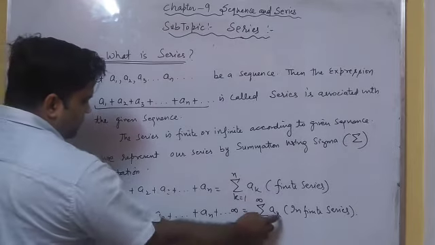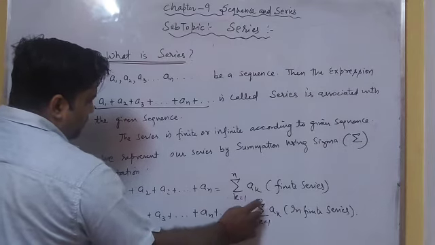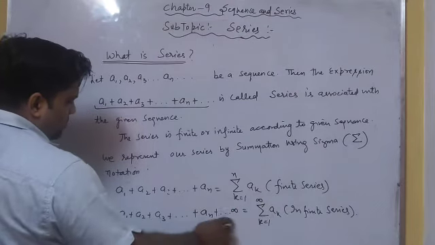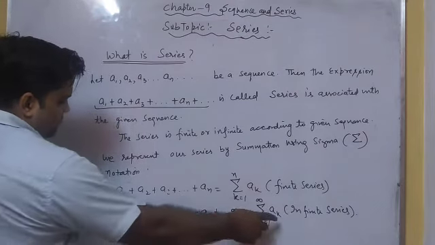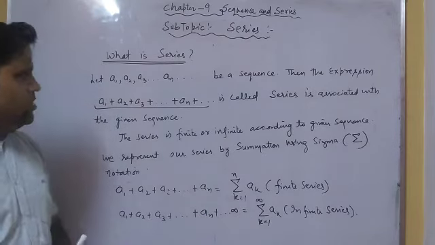When it is infinite, we represent it in this form, and the value of k varies from 1 to infinity. The summation sign represents the whole expression, which means the sum of the series. So this is the concept.